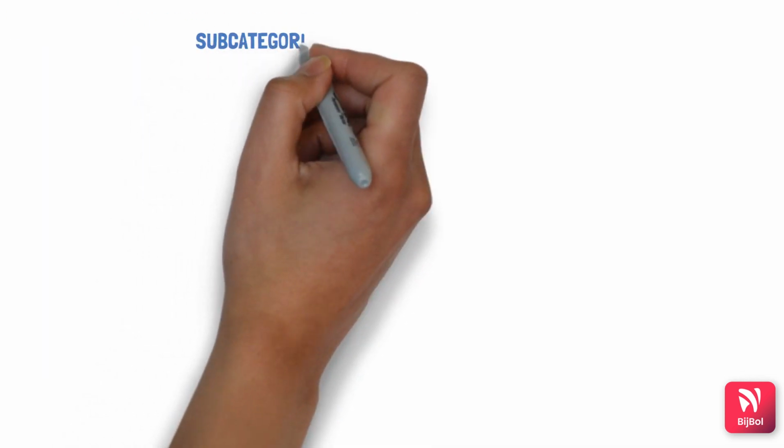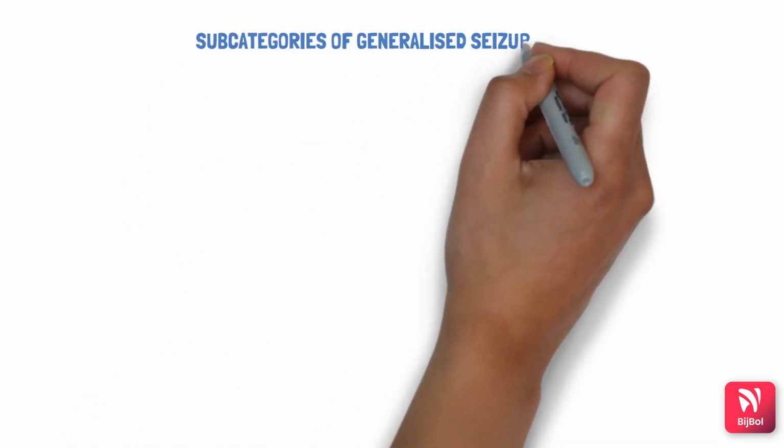Just like partial seizures, there are subcategories of generalized seizures as well. One subtype is a tonic seizure. Tonic seizure is where the muscles all of a sudden become stiff and flexed, which can cause the patient to fall backwards. This is important. This causes the patient to fall backwards because the muscles are stiff and flexed.